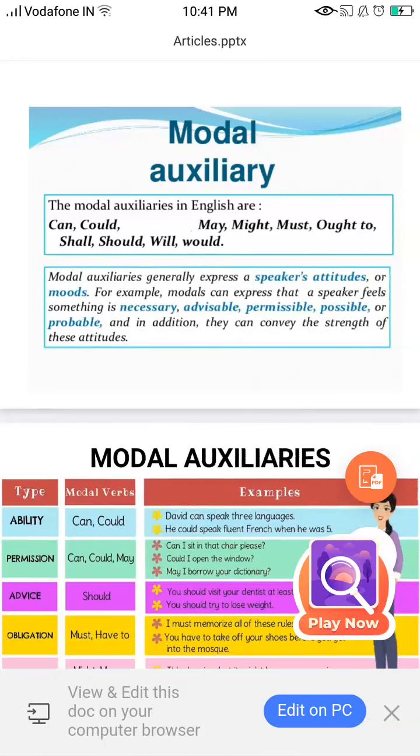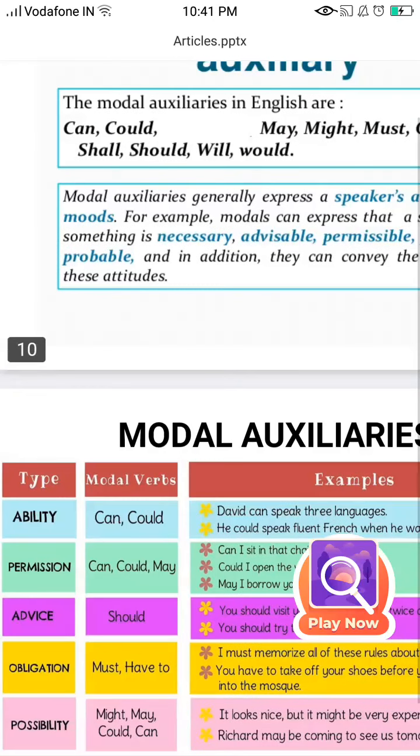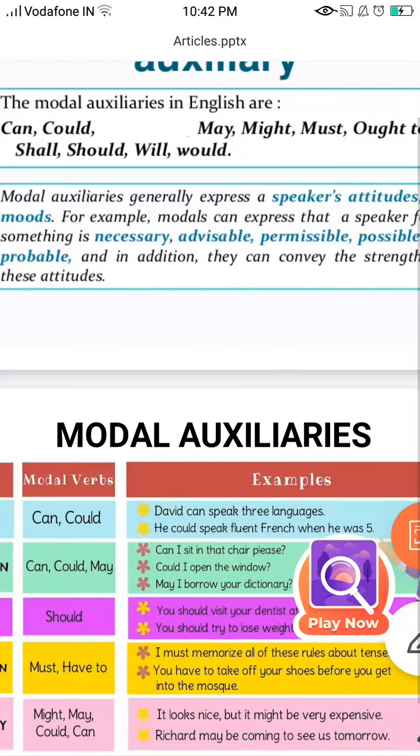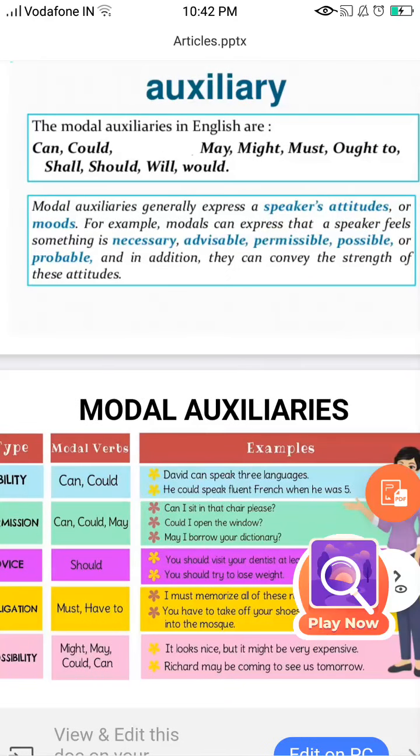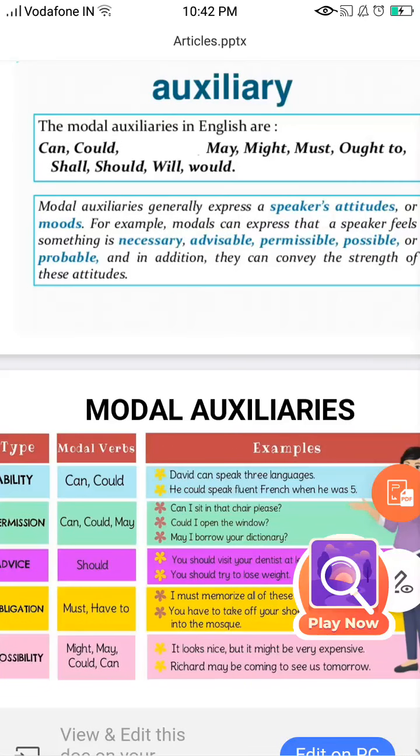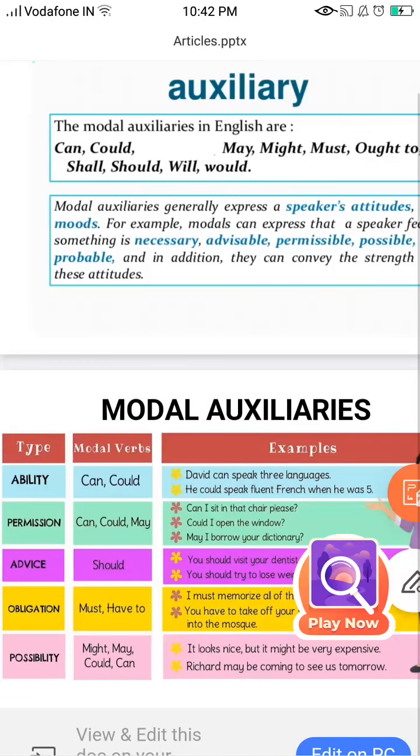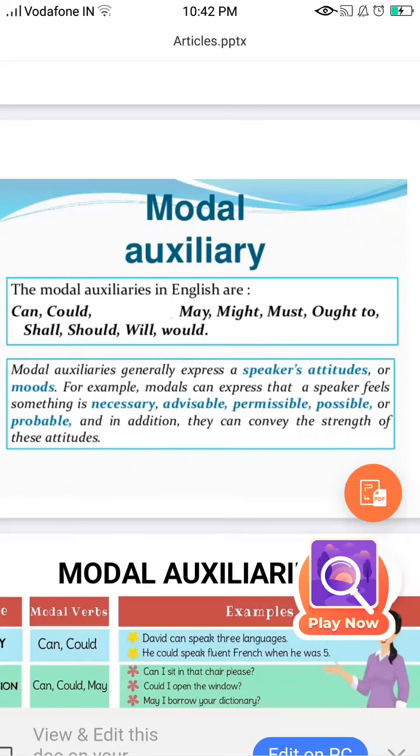Our next topic is modal auxiliary. Let's see the definition. Modal auxiliaries generally express a speaker's attitude or mood. For example, modals can express that a speaker feels something is necessary, advisable, permissible, possible, or probable, and in addition, they can convey the strength of these attitudes. Now the examples are given here: can, could, may, might, must, ought to, shall, should, will, would. All these are modal auxiliaries.